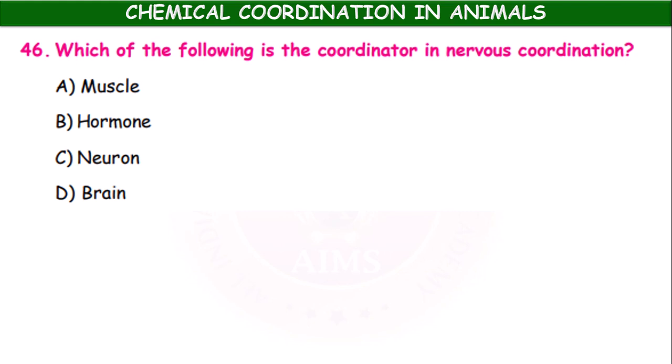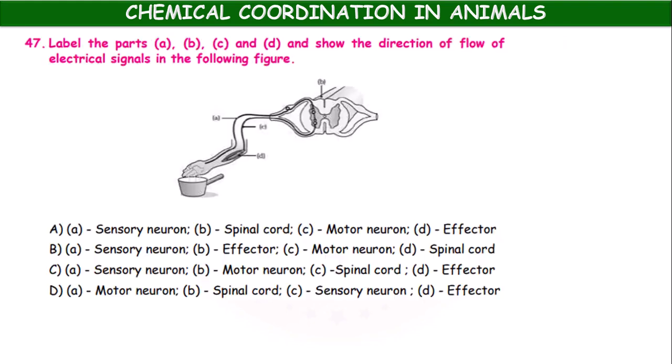Next, which of the following is a coordinator in nervous system? Muscle, hormone, neuron, brain. Which of the following is the coordinator? That is brain. Okay, label the parts A, B, C and D and show the direction of flow of electrical signals in the following figure. Actually chemical coordination we are discussing, so this question from nervous coordination, so no problem. Let us see.